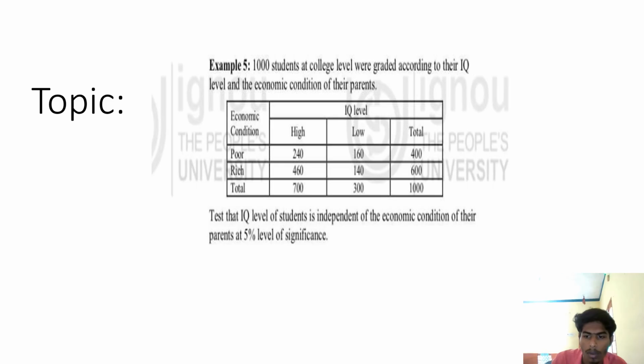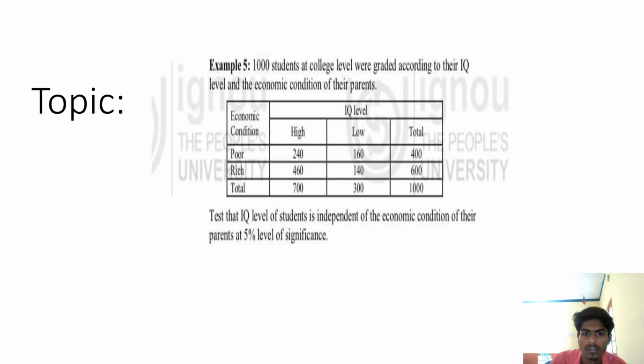For the rich economic condition of their parents, there are 460 high IQ level children and 140 low IQ level children, total 600. The total students we read in the question is 1,000, so here we can see that the total is 1,000. The total of high IQ level students is 700 and low IQ level students is 300.